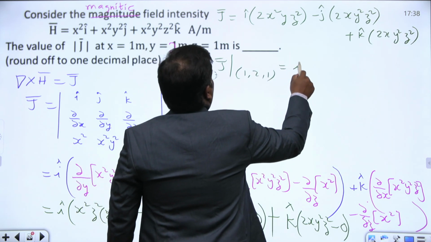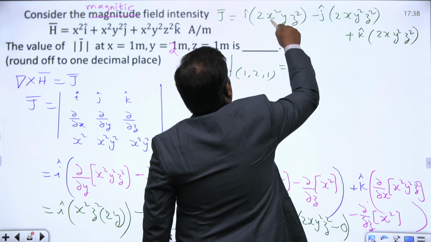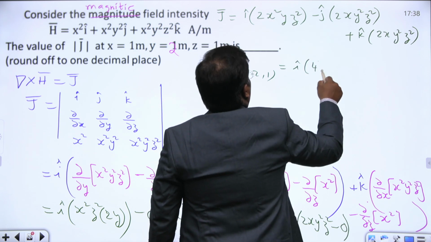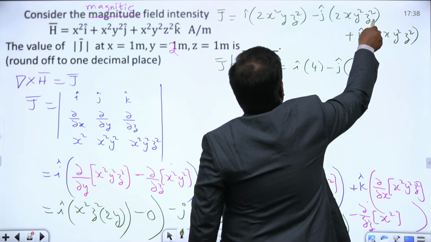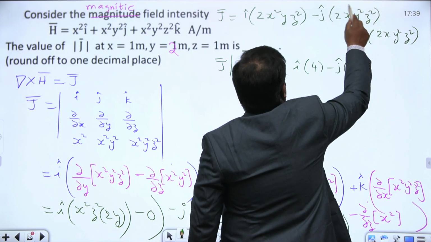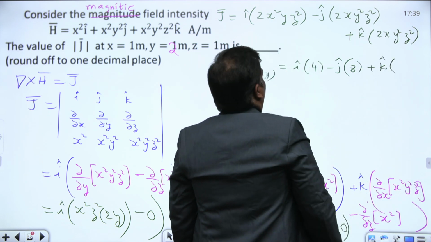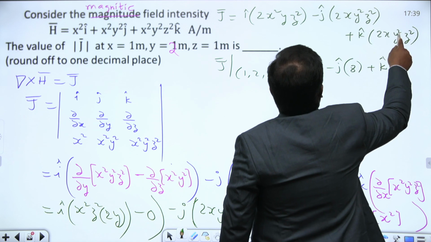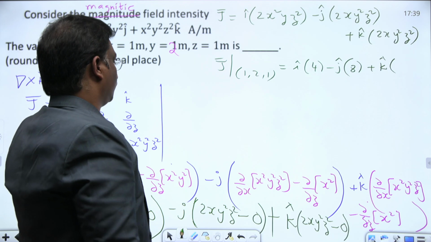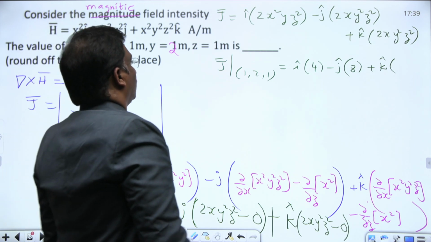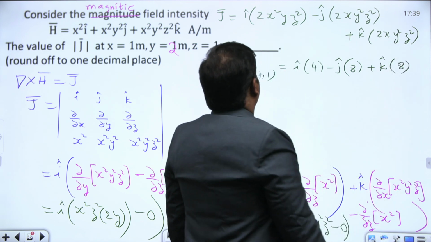Therefore this is i cap into 2 into 2, that is 4, minus j cap into, here y square is 4, 2 square into 2, 8, plus k cap into y square, again 2 square into 2, 8. This is the j bar.